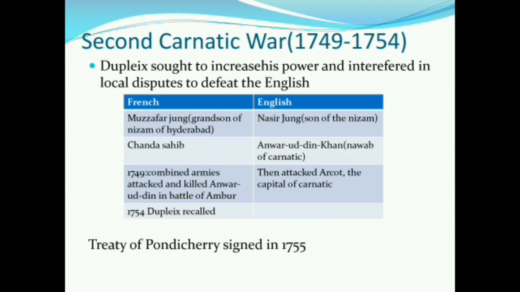Now what you have to remember is the time period, because chronological orders are asked. Then who were the main protagonists? The French and the English. And how did that war end? It ended with the Treaty of Pondicherry. Okay. So this was the Second Carnatic War.